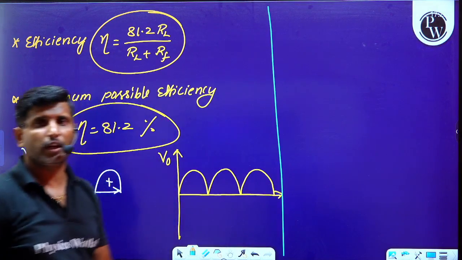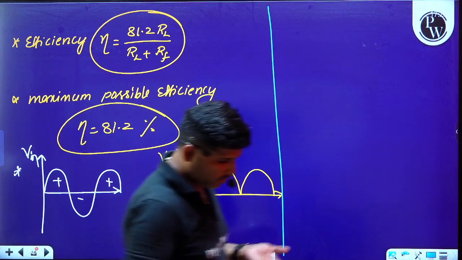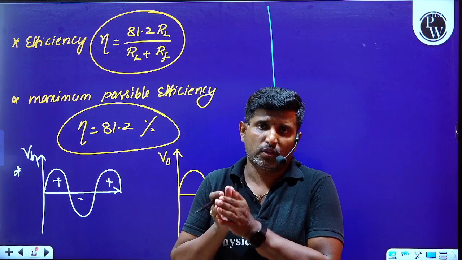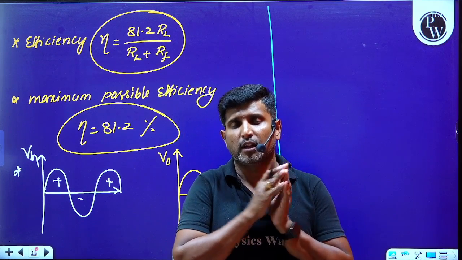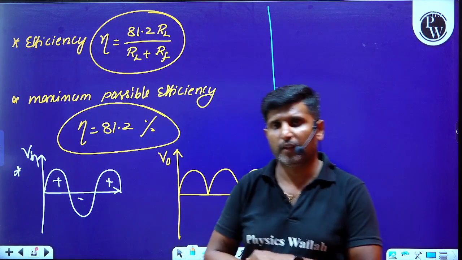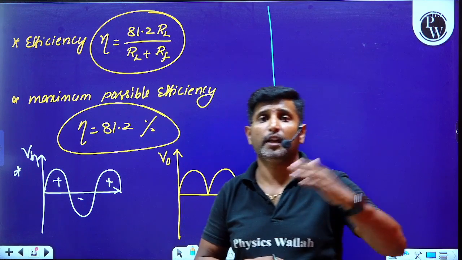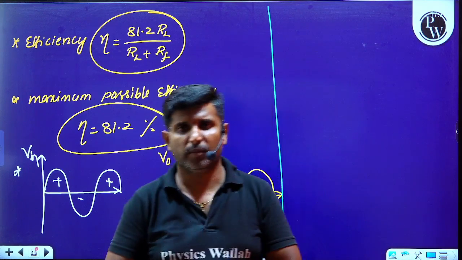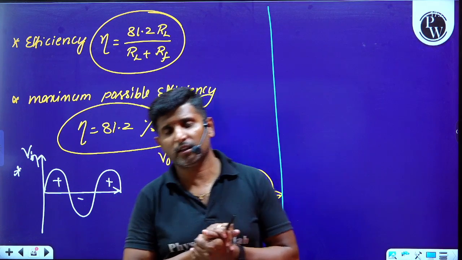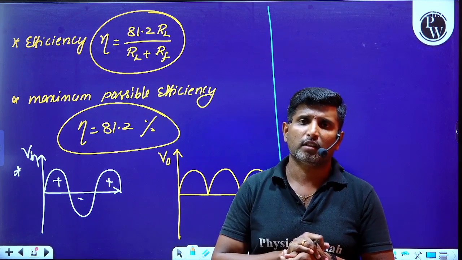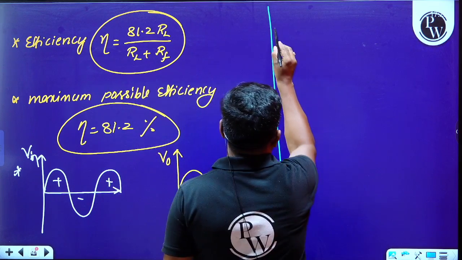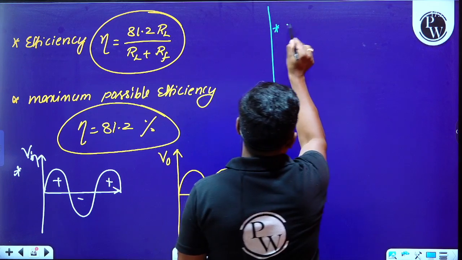Later we can move on to the applications of the PN diode. PN diodes can be used as LEDs, that is, optoelectronic devices. LED, light emitting diode, is not in the syllabus, so no need to worry about that. And also solar cells, and photodiodes. Okay, so let us understand what a Zener diode is.